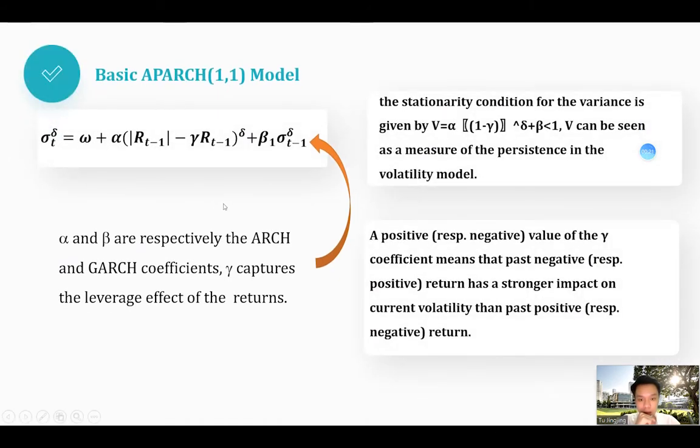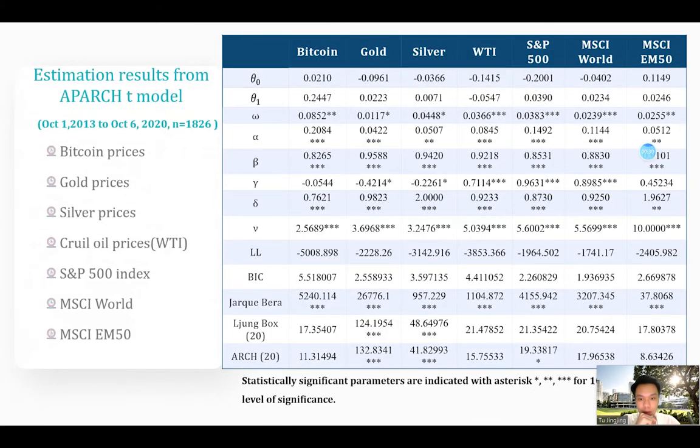Alpha and beta are respectively the ARCH and GARCH coefficients. Gamma will capture the leverage effect of the returns. Our result table reports the parameters obtained by applying the APARCH model. We can see gamma is negative with larger than 5% level of significance in terms of Bitcoin, gold, and silver. And the other 4 gammas are positive with 1% level of significance.